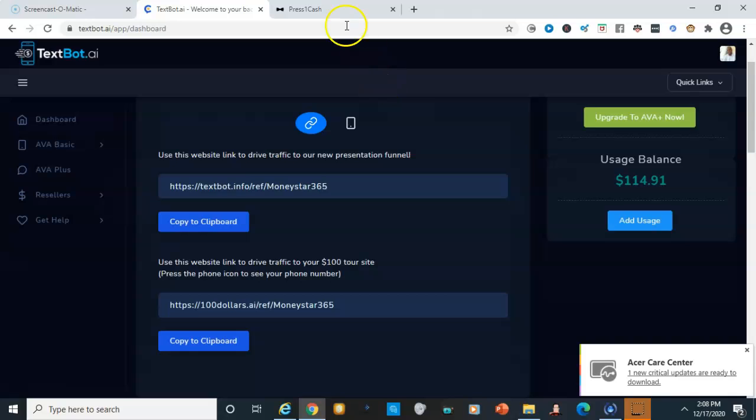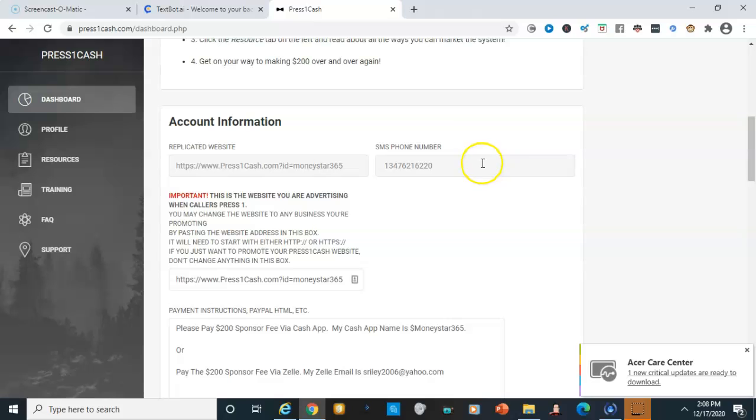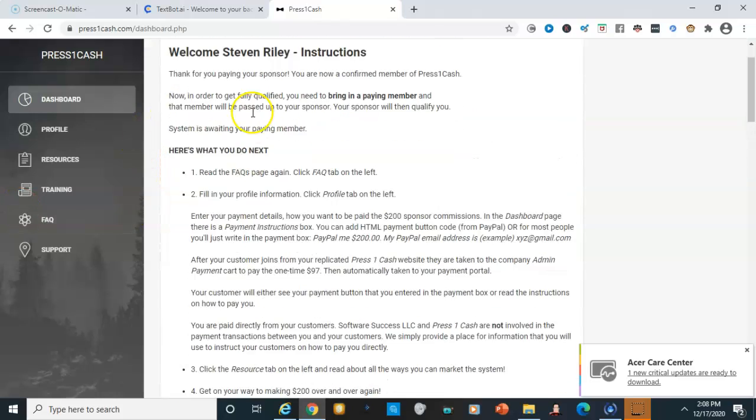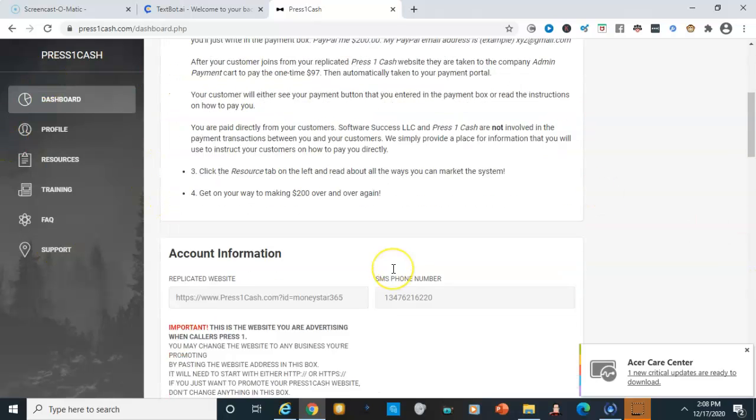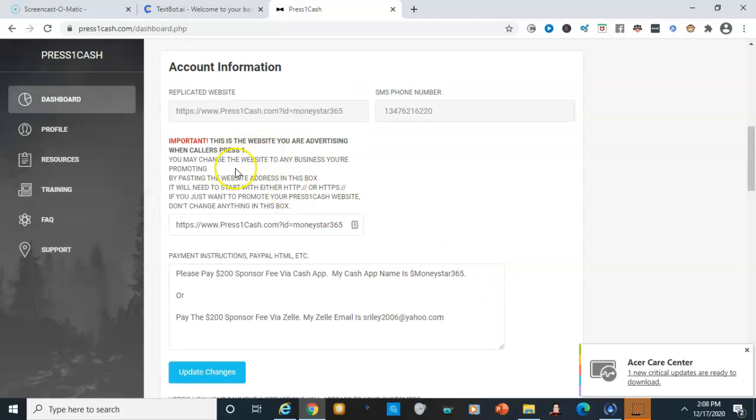With Press One Cash, you basically get the phone number, which would be your phone number down here that you use to promote your business, and you're able to add your website right here. Now, in terms of the overall back office with Press One Cash, it's pretty straightforward. This is everything that you see here. It gives you all of your instructions, your details here, on what you need to do next when you become a member, all your account information there, payment instructions you can leave here for your prospects. They tell you how you can go about doing that as well here.